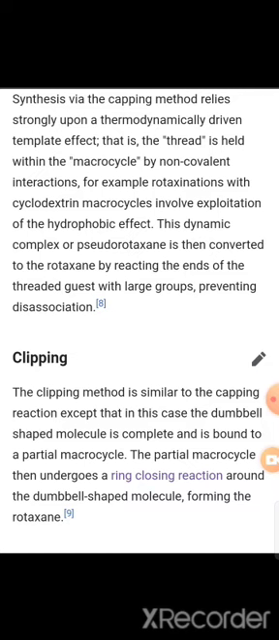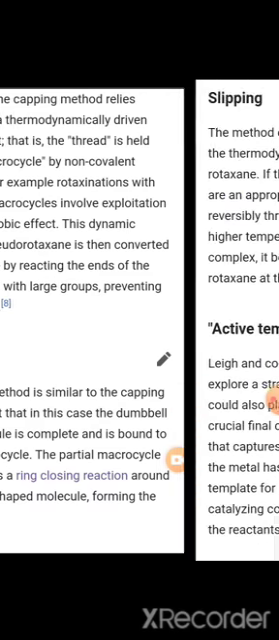Clipping. The clipping method is similar to the capping reaction, except that in this case, the dumbbell-shaped molecule is complete and is bound to a partial macrocycle. The partial macrocycle then undergoes a ring-closing reaction around the dumbbell-shaped molecule, forming the rotaxane.